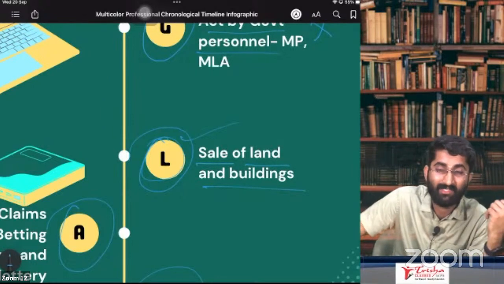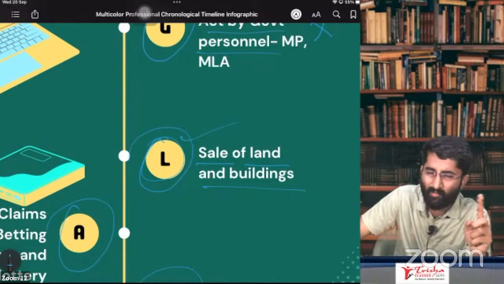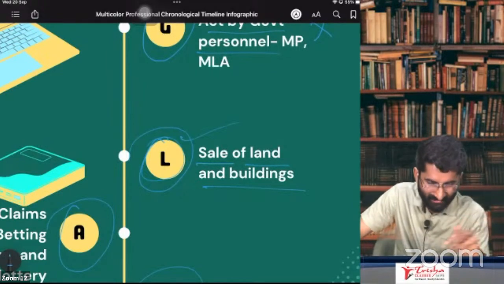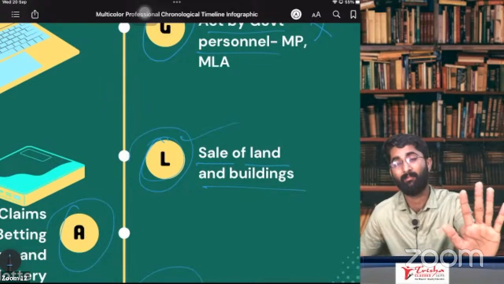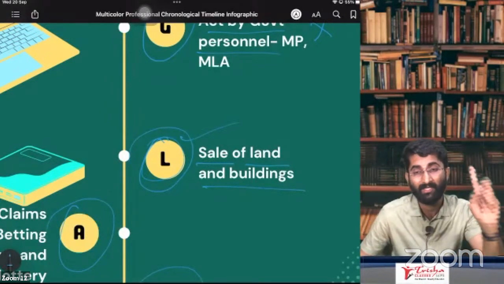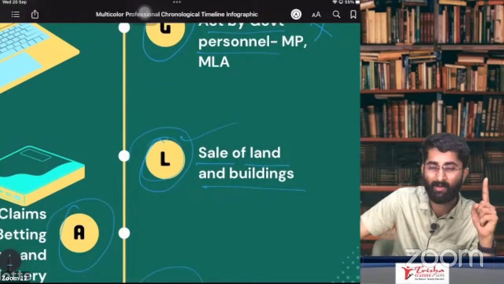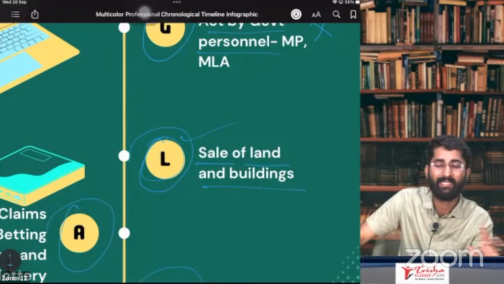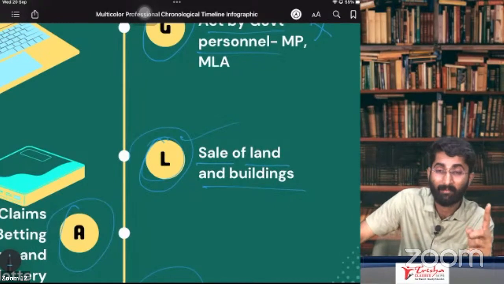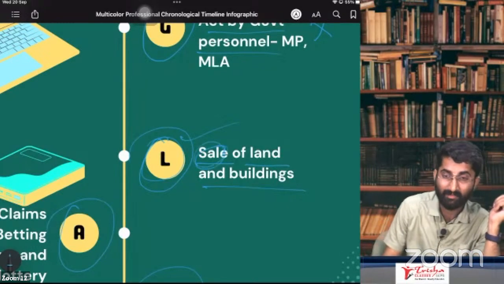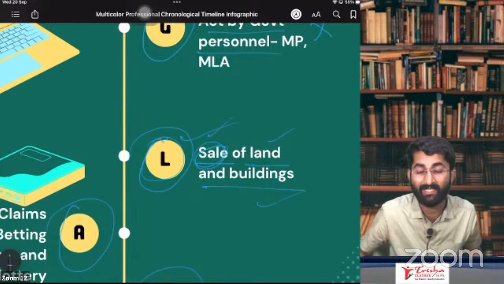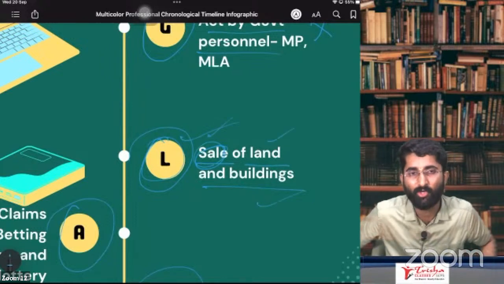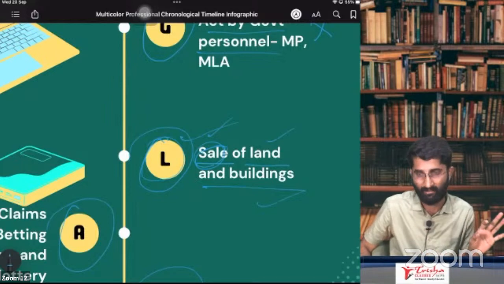And later in section number 7, subsection 1A, schedule number 2, the previous page, there we discussed that in paragraph number 5, the first point was renting of immovable property. Renting of immovable property is a supply of service. But here, it is sale, people. It's not renting or licensing. It is sale of land and buildings. It is neither supply of goods nor supply of service. There is no GST on this.